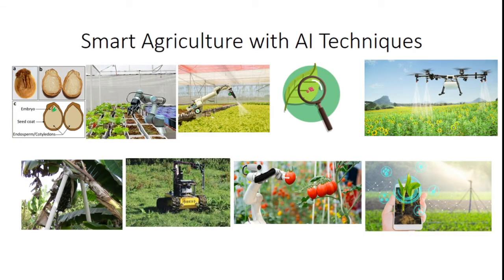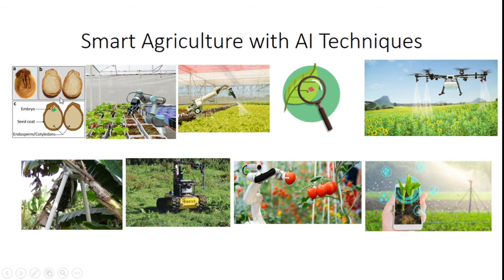Then, smart agriculture. Nowadays artificial intelligence plays a vital role in every field. How do I utilize artificial intelligence for smart agriculture? First step, plantation starts from seeds, so I should identify the seeds inside bananas or any fruits. Inside the fruit there is a seed, and inside that seed there is an embryo. From that embryo, I can identify whether it is a good seed or a bad seed.